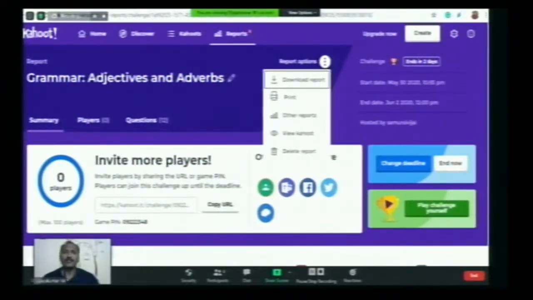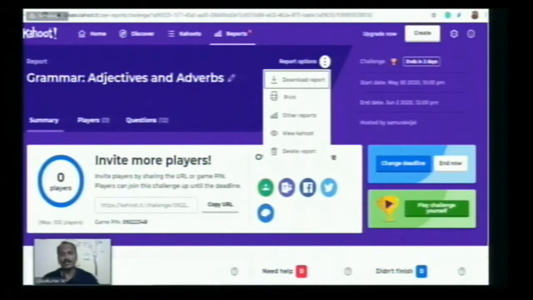Kahoot can mainly be used for formative assessment and multiple choice questions. One more thing I would like to add: if you wish to conduct the same Kahoot for true or false sections, you just stop with two options, because for true or false there will be only two options. So you just stop with the first A as well as B. During that time, when the students try to answer that question, they will see only two symbols, maybe a rectangle or a triangle. Only two symbols will be shown.